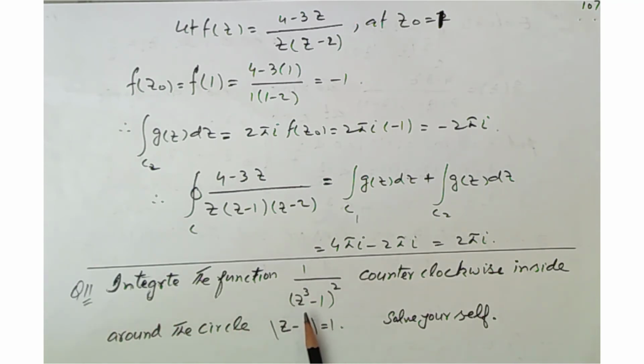Now question 11: integrate the function 1 by (z³ − 1)² counterclockwise inside the circle |z − 1| = 1. You can easily solve this question by following all the steps of the first 10 questions which have been solved in our exercise. So you can try to solve this question yourself.